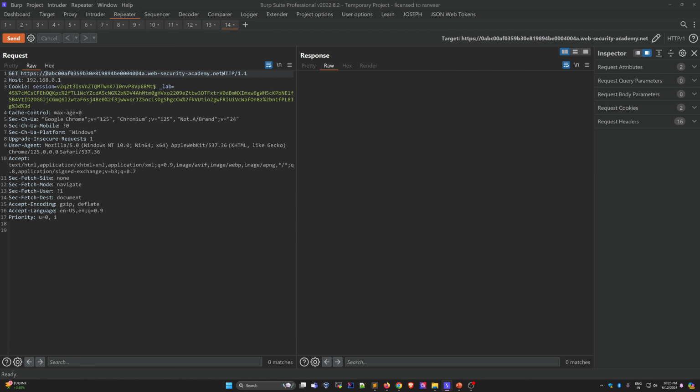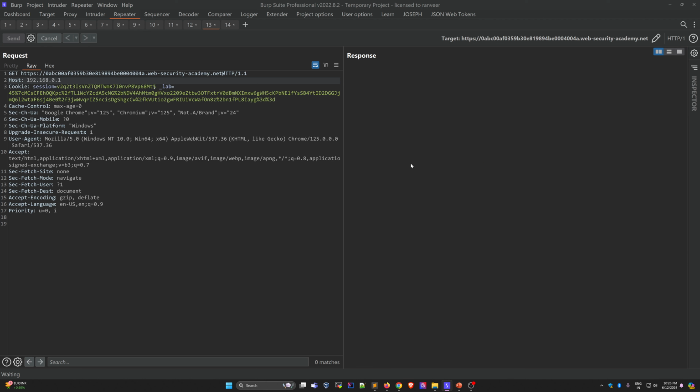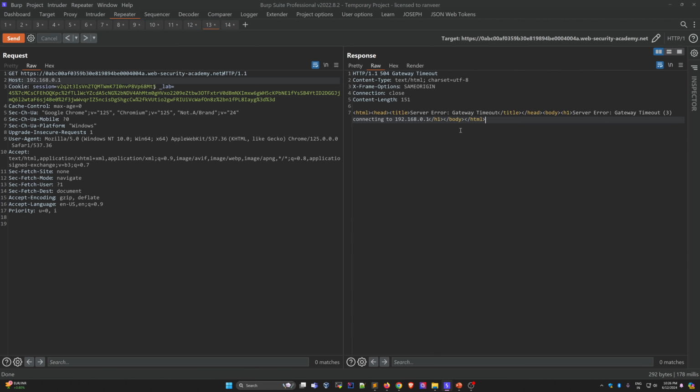See, we paste it here, and after that we check. Paste it here. After that you can perform the attack on 192.168.0.1. See this.